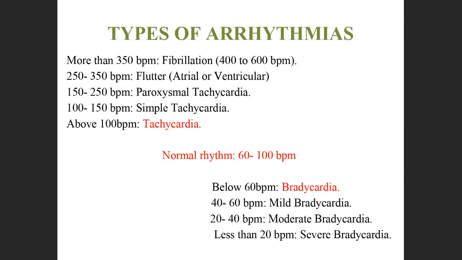Now there are definite terms depending upon the number of heartbeats. If the heartbeats are too many, that is 400 to 600 beats per minute, then it is known as fibrillation. If it is in the range of 250 to 350 beats per minute, then it is known as flutter. It can be either atrial flutter or ventricular flutter. 150 to 250 is known as paroxysmal tachycardia.